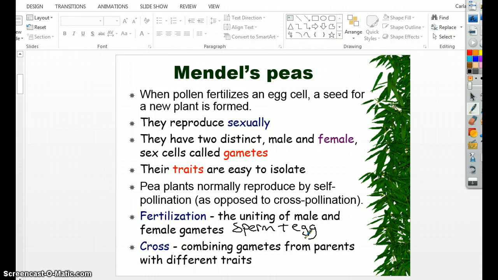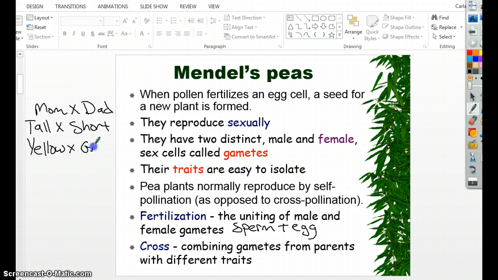And the word cross. That is the combining of gametes from parents with different traits. So I may say the mom was crossed with the dad, or the tall plant was crossed with the short plant, the yellow plant was crossed with the green plant, the round seed plant was crossed with the wrinkled seed plant.